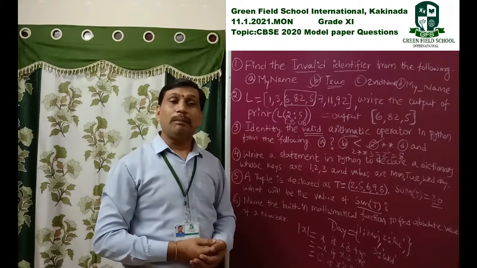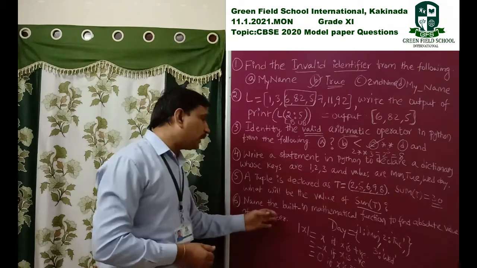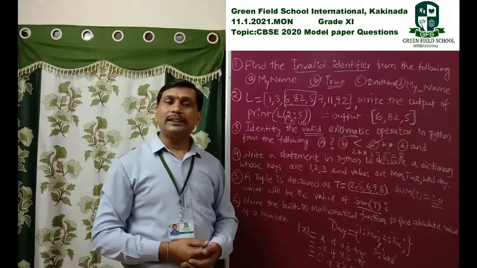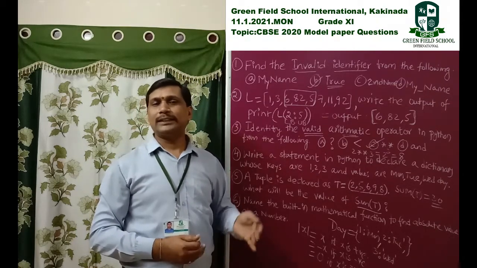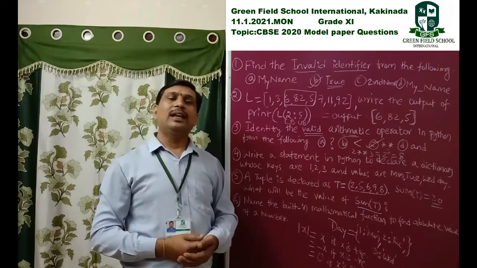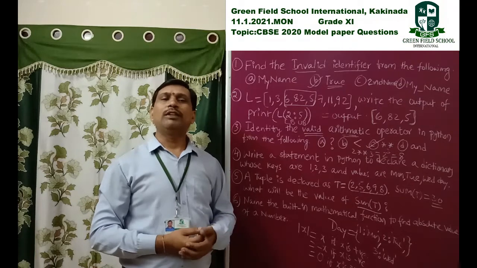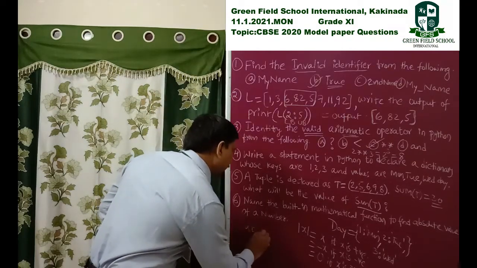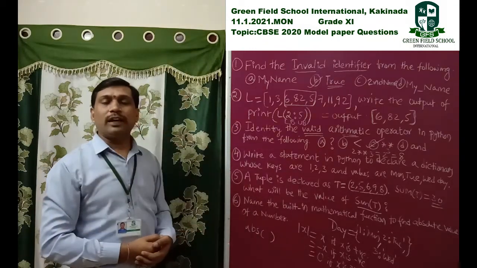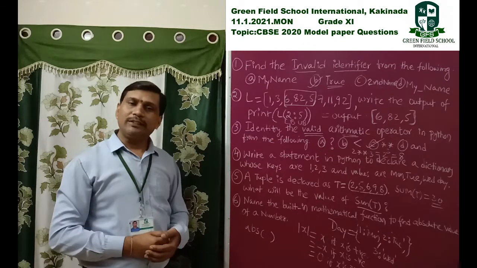This mathematical function is available as a built-in function in programming languages like C, C++, Java, and in our Python program also we use this function. The function name here is abs. ABS stands for absolute. It returns the absolute value of a given number.